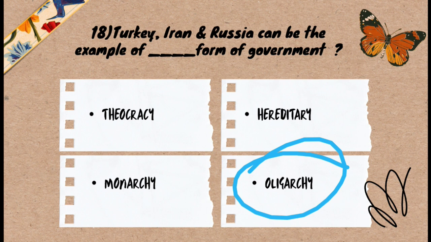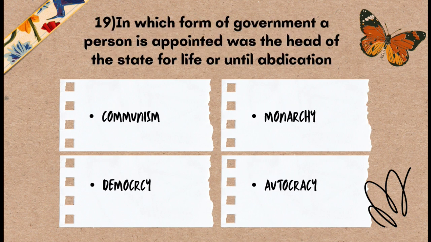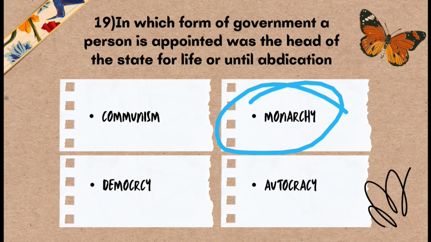Okay, question number 19. In which form of government is a person appointed as the head of the state for life or until abdication? The options are: option A, communism; option B, monarchy; option C, democracy; and option D, autocracy. The correct answer is option B. Monarchy is a form of government in which a person is appointed as the head of the state for life or until abdication.